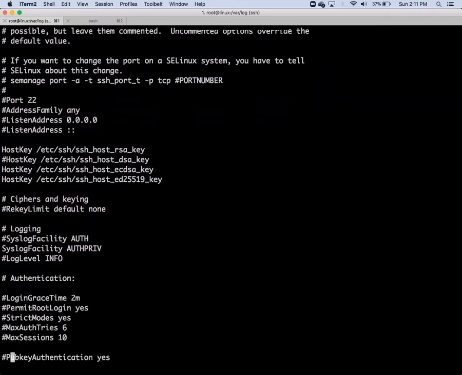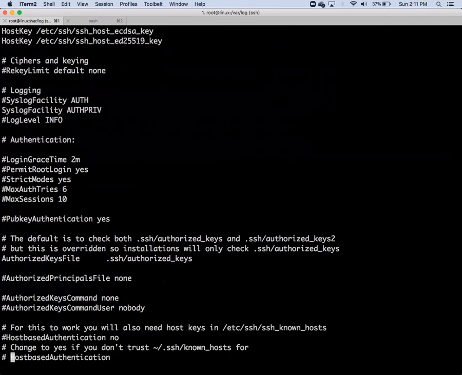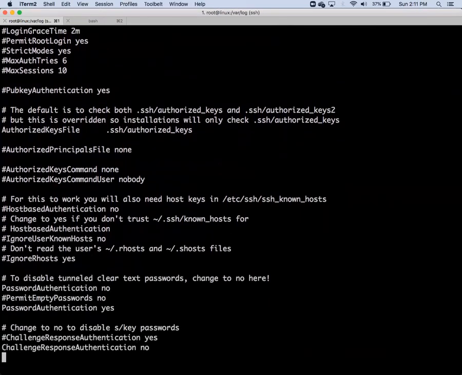So go down and check what the setting is. If it is commented, you don't check. Whichever is uncommented, you check for that. Here it is giving PasswordAuthentication equal to no. To disable tunneled clear text passwords, change it to no here. Okay? Here everything is commented. Commented means they are all default. Somebody has changed this, as an administrator.